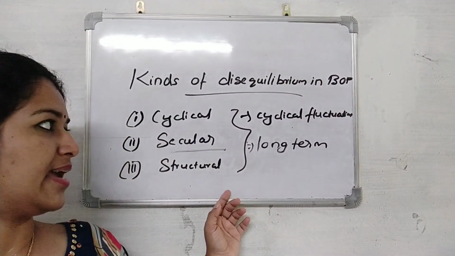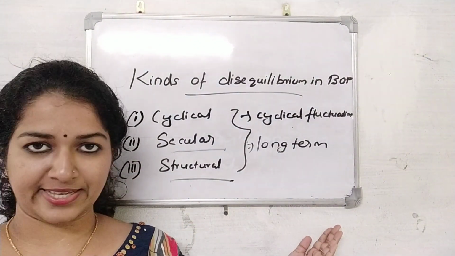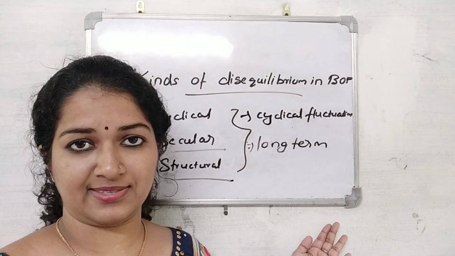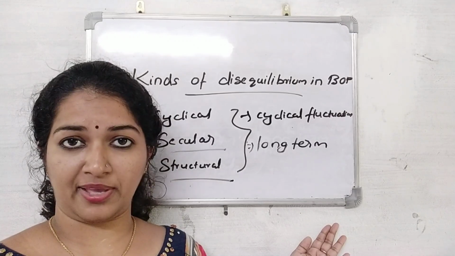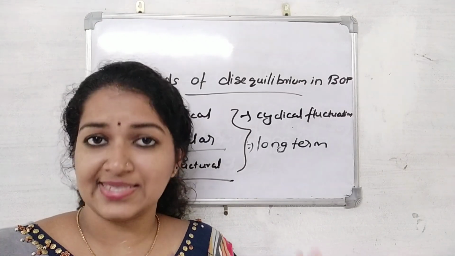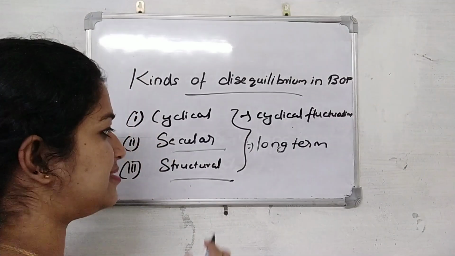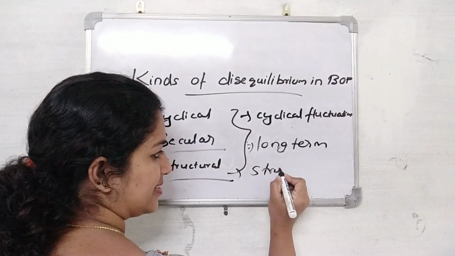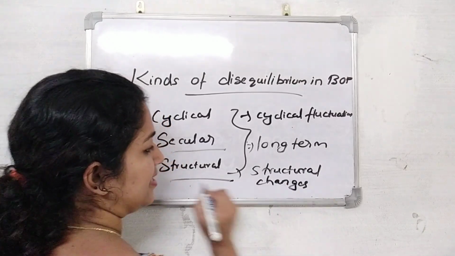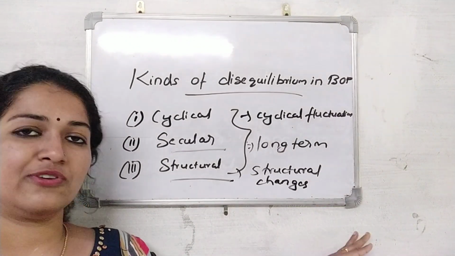Now coming to the third type of disequilibrium, that is structural disequilibrium. The structural disequilibrium emerges on account of structural changes in some sectors of the economy at home or abroad, which may alter the demand and supply relations of export or import or both. So the structural changes that happen in some sectors of the economy are the reason behind the structural disequilibrium in balance of payments. So these were the kinds of disequilibrium.